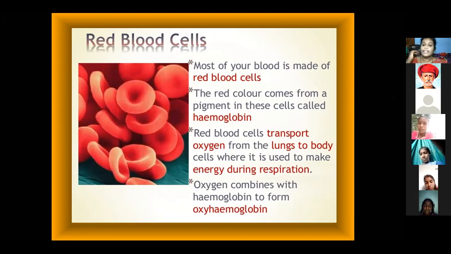Okay, next, the oxygen combines with the hemoglobin to form oxyhemoglobin. Already the blood cells carry oxygen. Through the red blood cells, it is sent to all parts of the body.